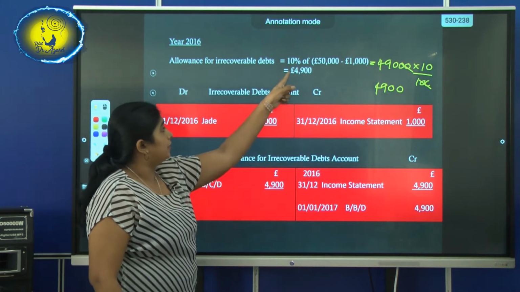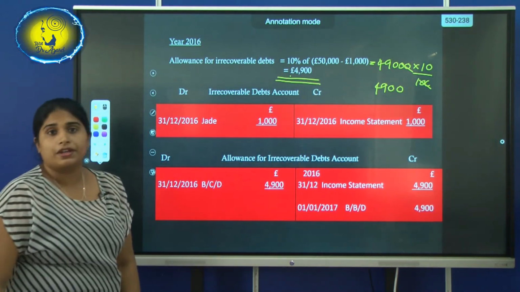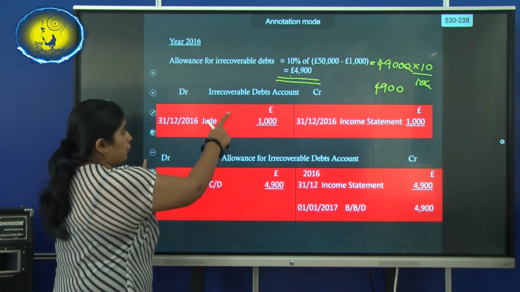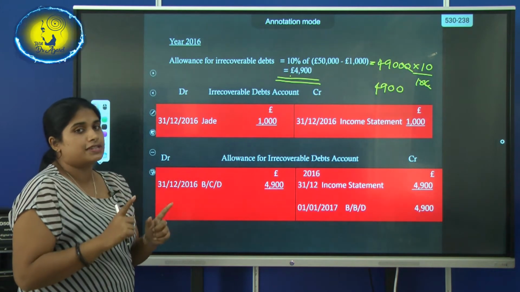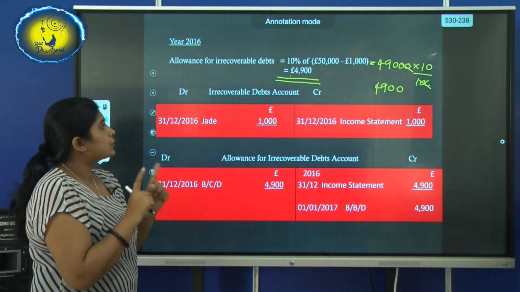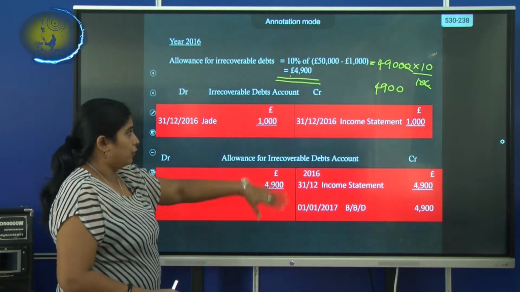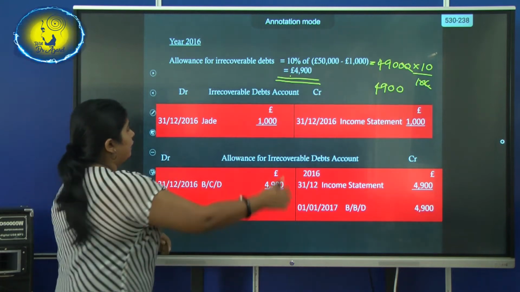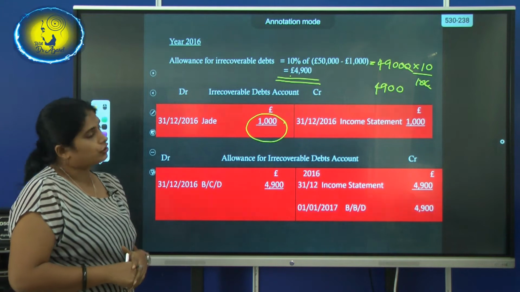So this is the amount that you have to allocate for this year, the allowance for recoverable debts. But before that, what do you have to do? You have to show the entries in the recoverable debts. We are writing off Jade, a trade receivable, as an irrecoverable debt. So what happens? I'm not going to show the entry in Jade's account. His account will be credited and the irrecoverable debts account will be debited as Jade.